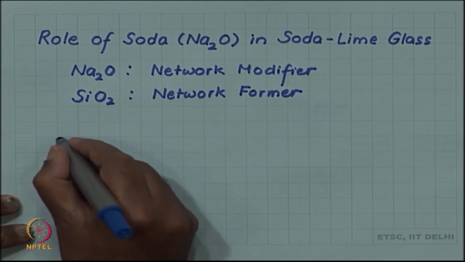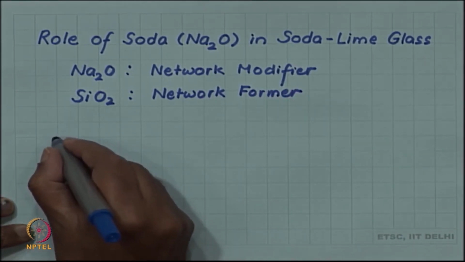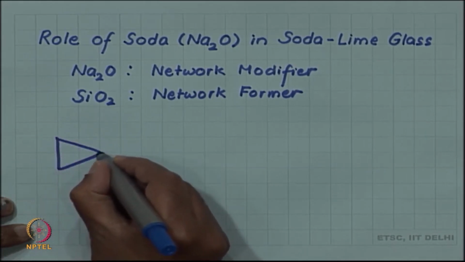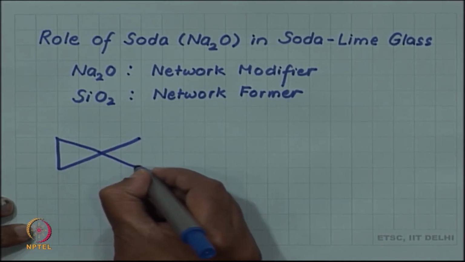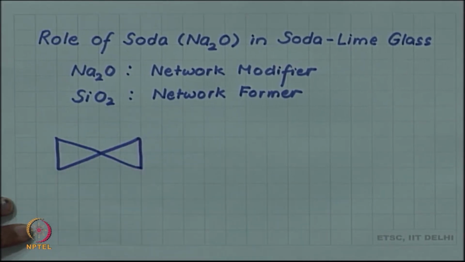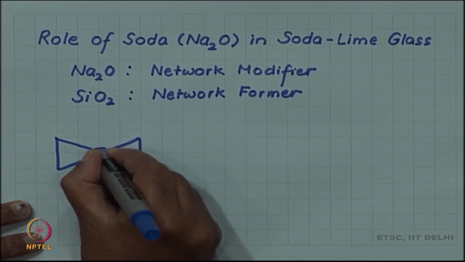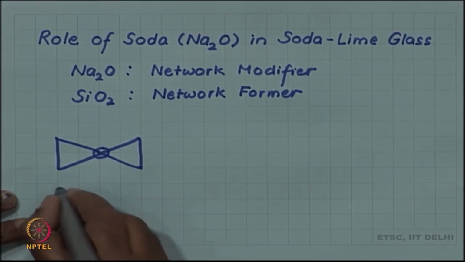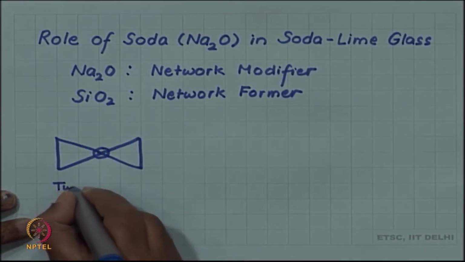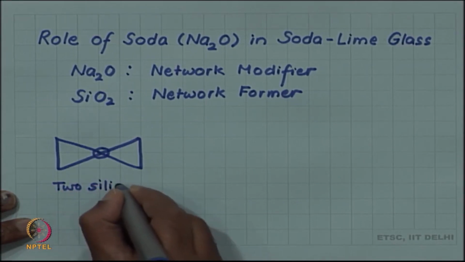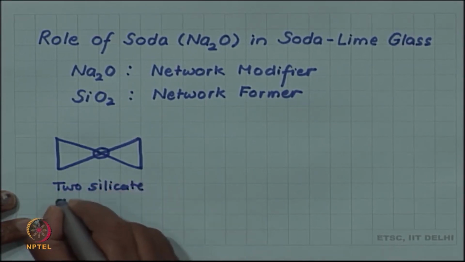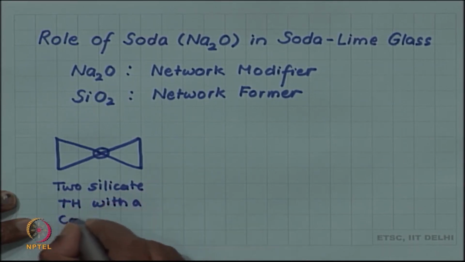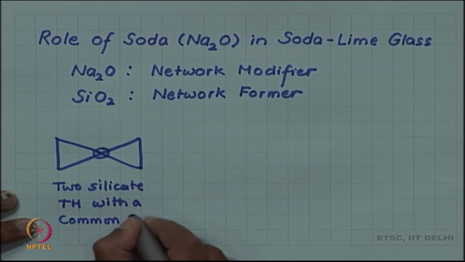Let me try to represent how Na2O modifies the network. Let me consider two silicate tetrahedra represented by these triangles sharing this common oxygen. So, these are two silicate tetrahedra with a common oxygen.